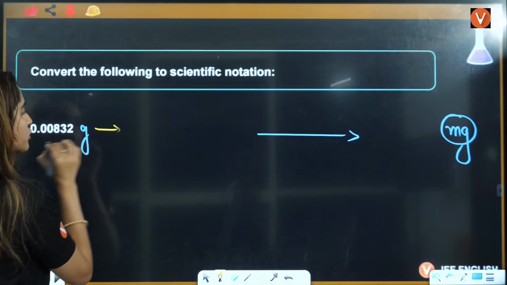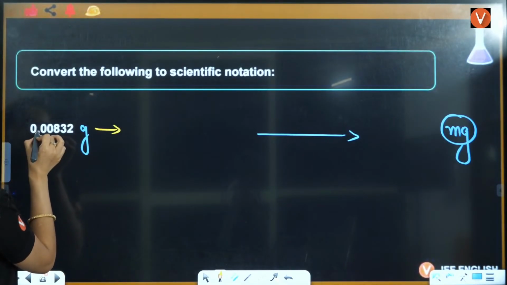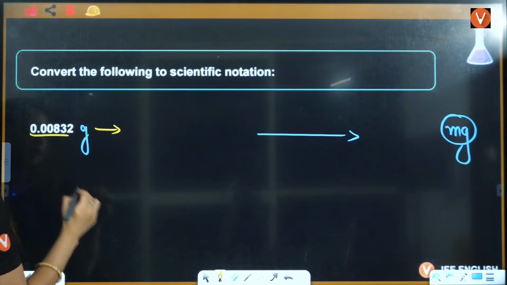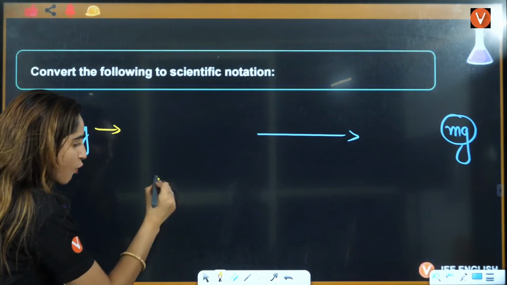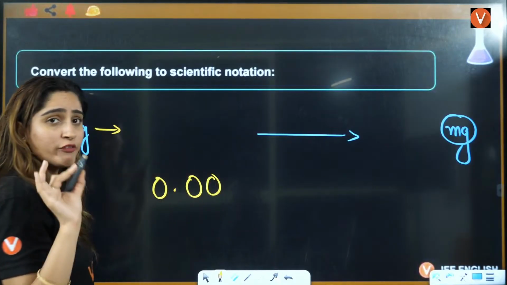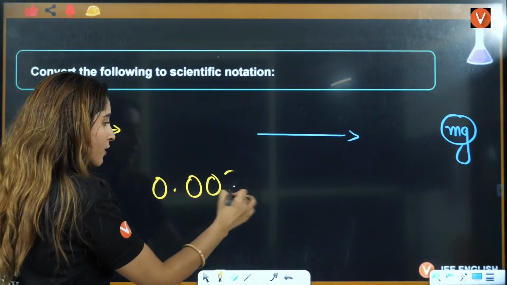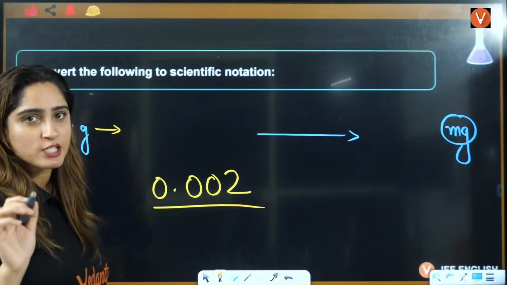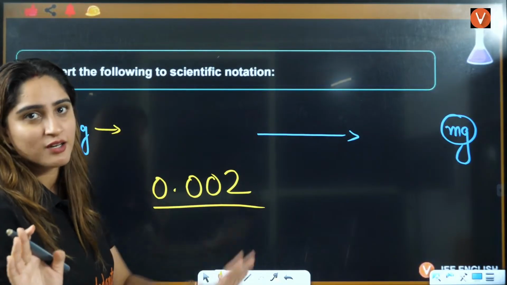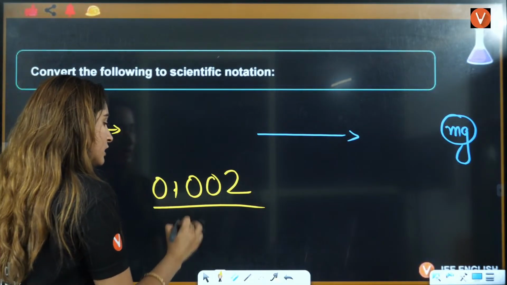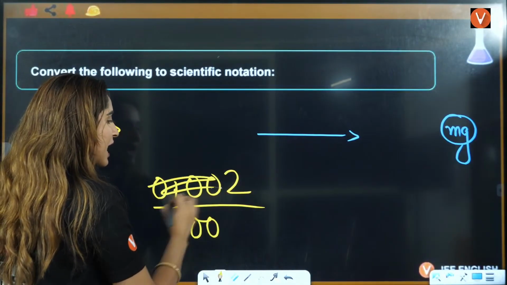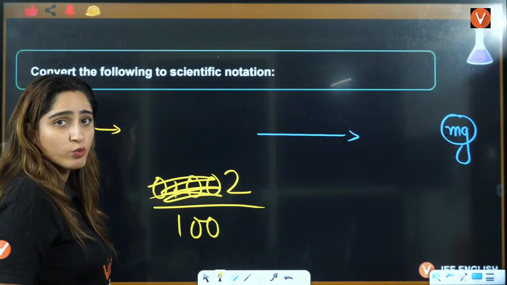I'll have to convert it into a simpler version. One simple thing, if you have 0.001, for those who are weak in math, I am telling you, I don't think JEE aspirants will be weak in math, but still for those who are weak. This is 1, 2, right? This has no value.